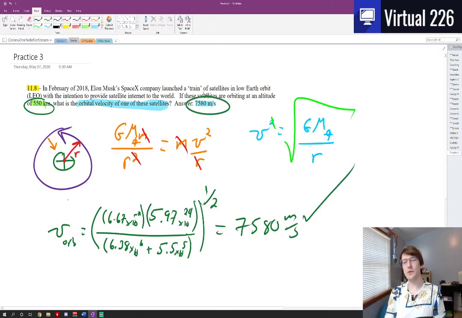Okay, so this is how we do an orbital velocity. We look at big G, the mass of whatever it is you're orbiting, and then the radius at which you're orbiting, and we need to be careful because if you're orbiting a planet, that would be the radius of the planet plus your altitude. So that entire thing gives us an orbital velocity. We got it through centripetal forces, because that's what's holding us in this orbit. And that's it. That's a quick little derivation and solution to one of these types of problems.